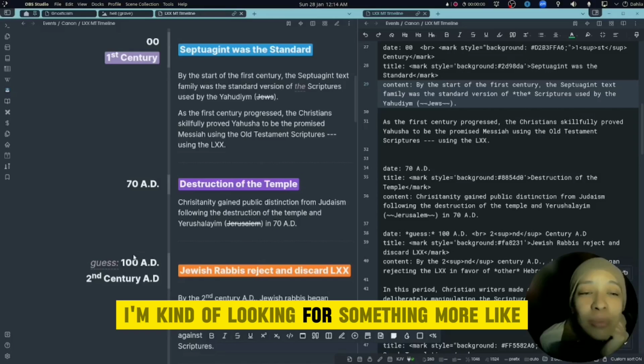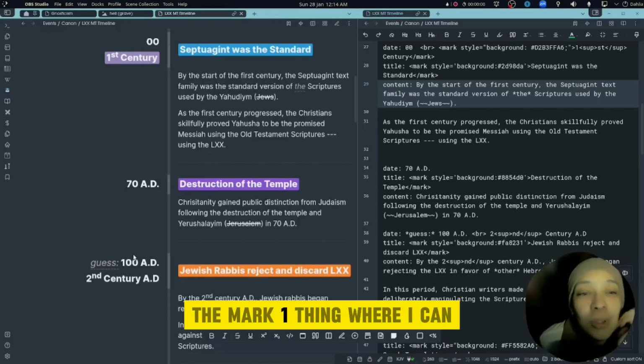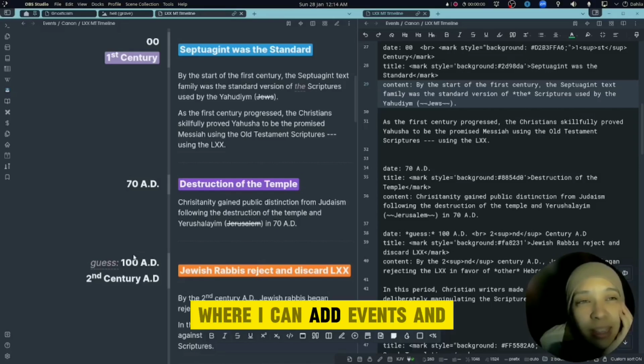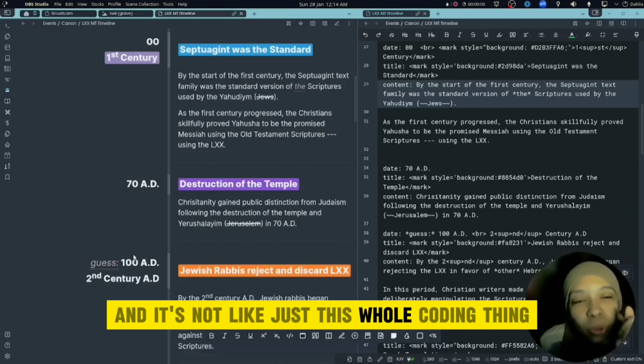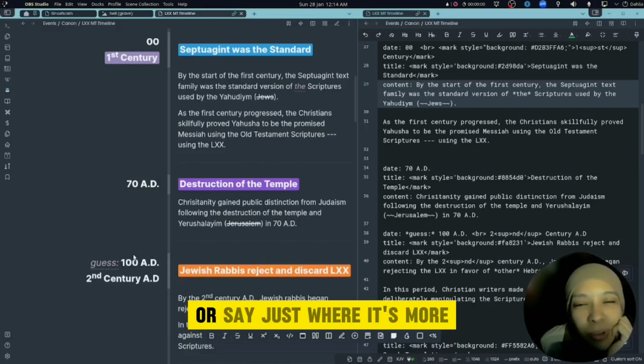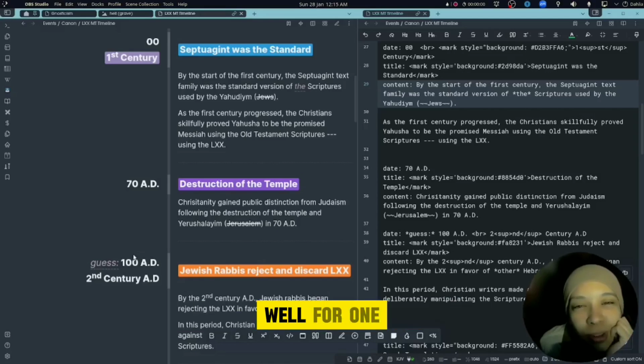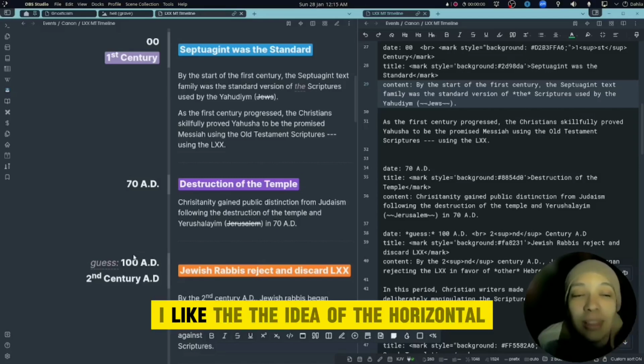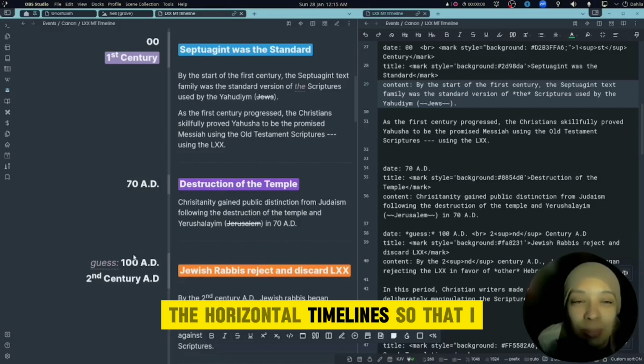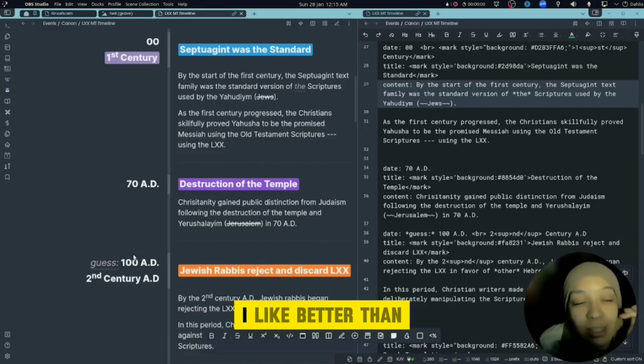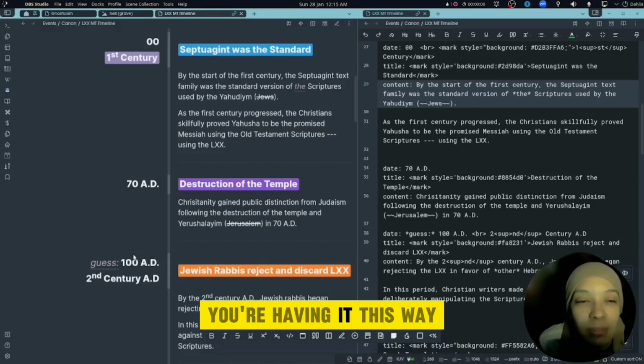This is not what I was looking for when I was looking for timelines. I'm kind of looking for something more like the MarkWhen thing, where I can add events, and it's not just this whole coding thing. For one, I like the idea of horizontal timelines better than having it this way.